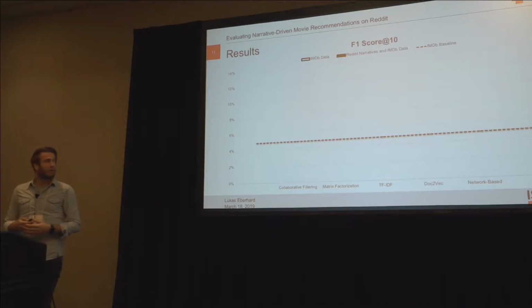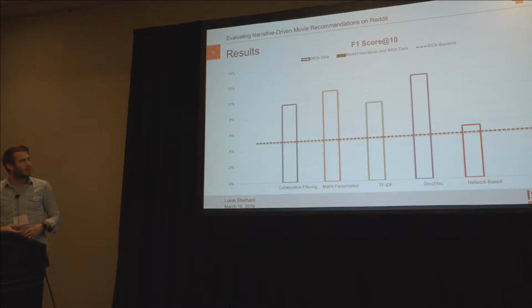So for our first experiment, we obtained those F1 scores, and as you can see, for all our 5 approaches, we can outperform the baseline. Those are the results when we just use IMDb data for the post-filtering and re-ranking task.